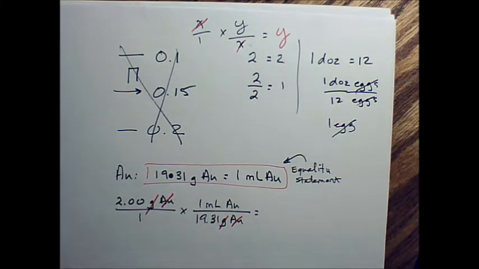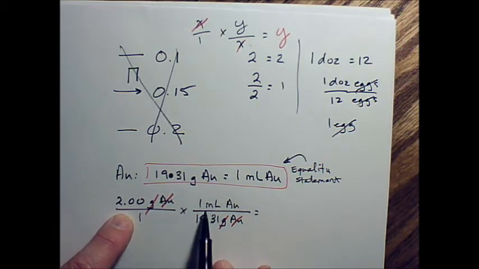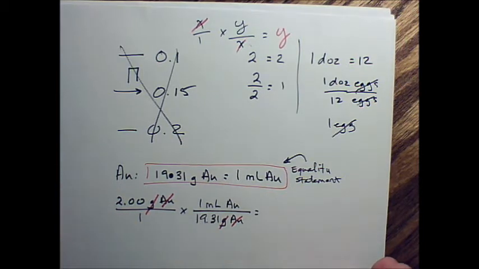The result is that I get an answer in units of milliliters and species of gold. So this process allows me to convert the amount of 2 grams to volume in milliliters without changing the actual amount. I just converted how I measured it.